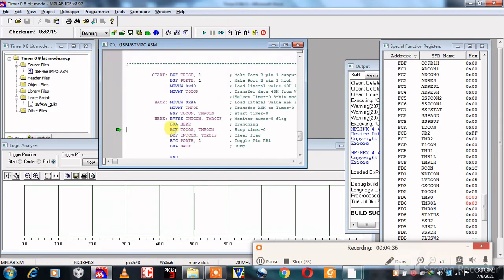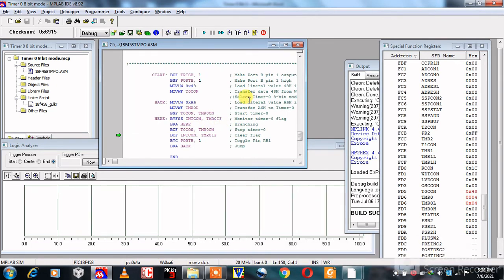And the next instruction is BCF T0CON, TMR0ON. Using the BCF bit clear file instruction, stop the timer. Next instruction is BCF INTCON, TMR0IF.